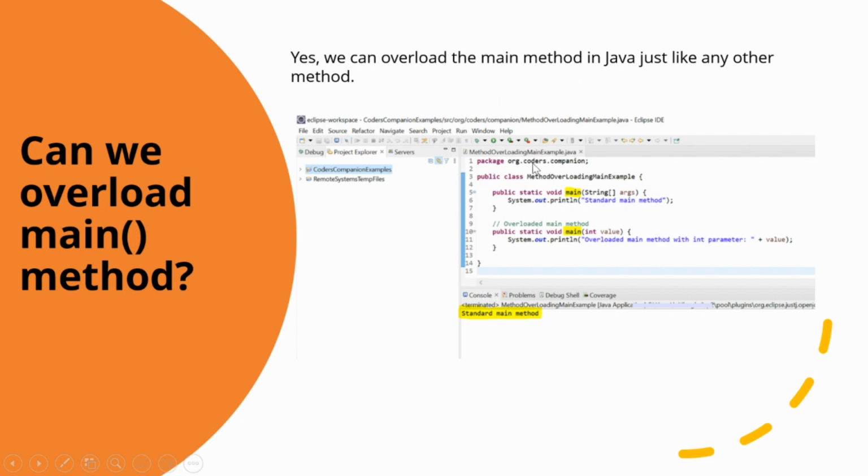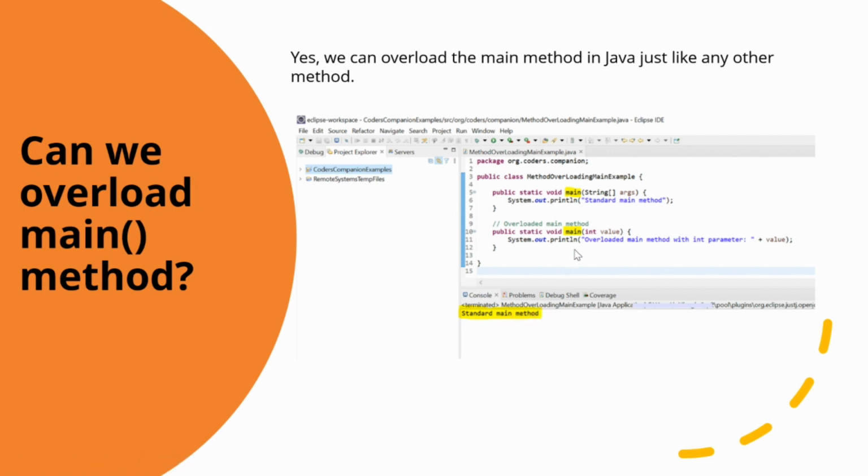When you have other methods named main in the same class with different parameter lists, see here I have created two methods with different parameter lists, they won't serve as the entry point for your Java application. Only the standard one, which is the public static void main String arguments method, will be executed when you run the program. So in this example also, the method which is public static void main is executed, that is, the standard main method is displayed in the console.